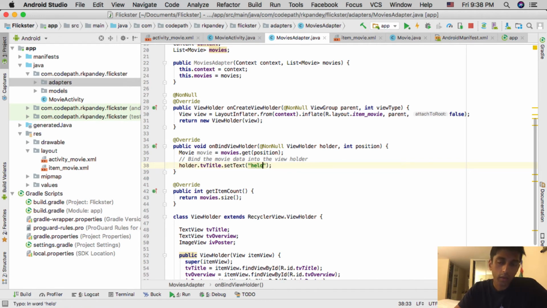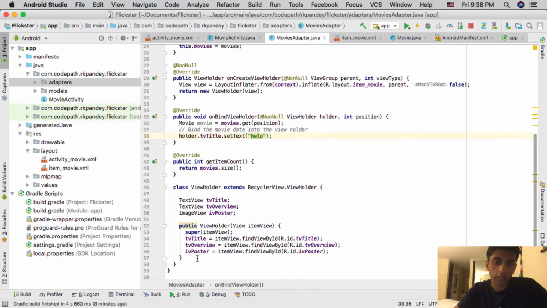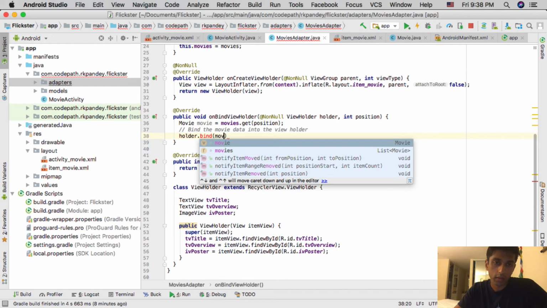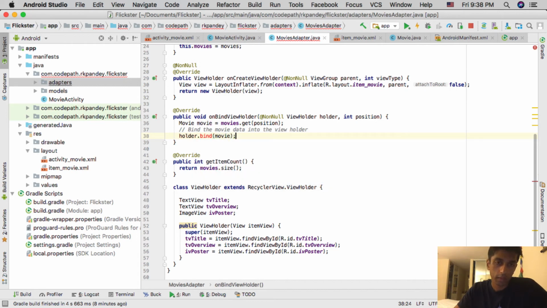But I think a cleaner way, typically the way I like to do it, is to define a method in the view holder which is responsible for setting the data. So what we're going to do is invent the method that we want. So I'm going to say holder.bind and pass in the data that we have.